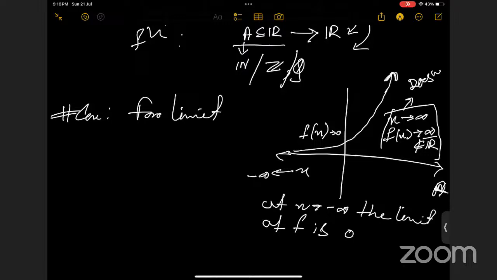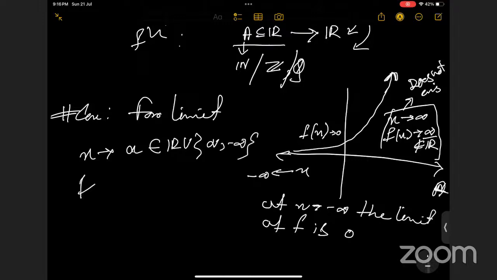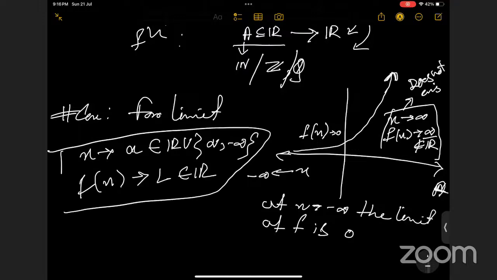Could you repeat that again? So what was the definition? When x is tending to some real number, or a real number union infinity or minus infinity, f of x will be tending to some L, which is a real number. In that case, we were saying f has limit L, right?